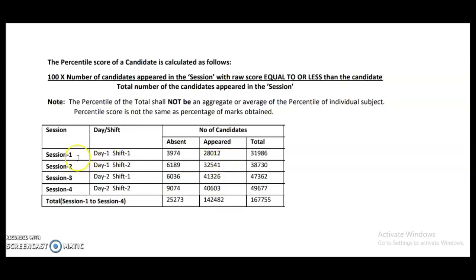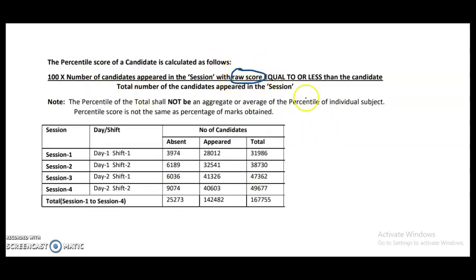For example, in session 1, that is day 1 shift 1, the total number of candidates is 31,986, and out of this, 28,012 appeared and 3,974 were absent. So here we are going to consider the appeared candidates only. We need not bother about the absentees out of the total number of registered candidates. In this formula we have to mainly see 100 into, here they mentioned, the raw score.